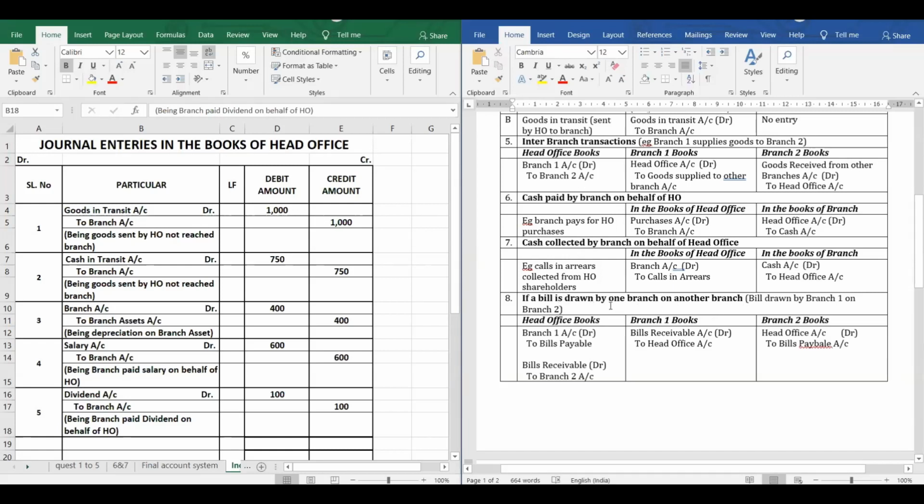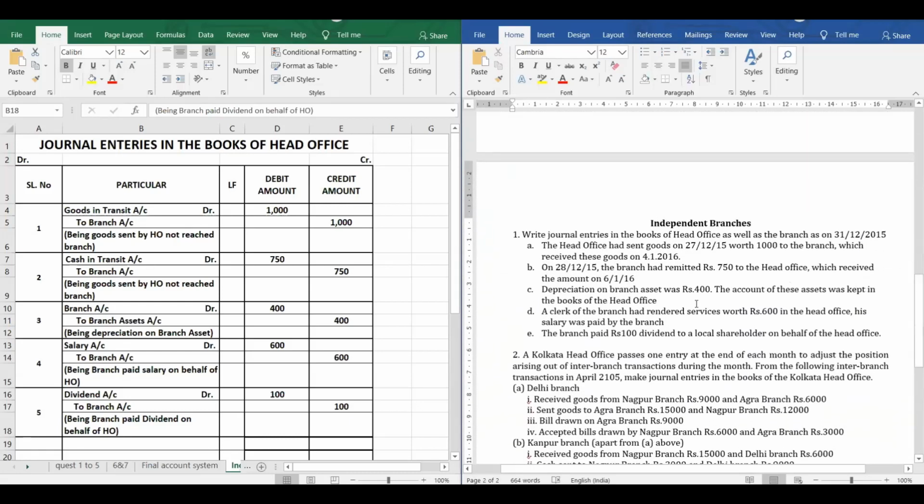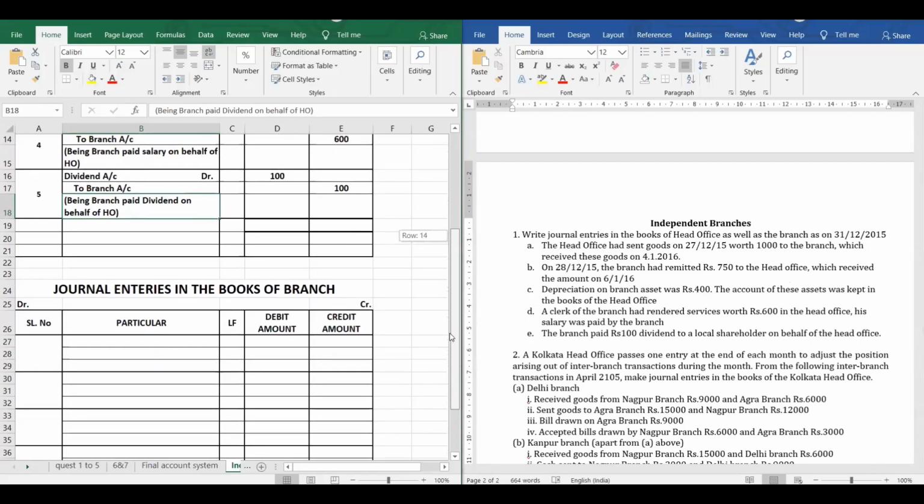If the bill is drawn on one branch to another branch, then if it is branch 1, it will be returned. If it is giving the goods, it will be bills receivable account debit to head office account. If it is receiving the goods from another branch, head office account debit to bills payable account. So same transaction. We have already discussed the transaction. So let us go with the next one.